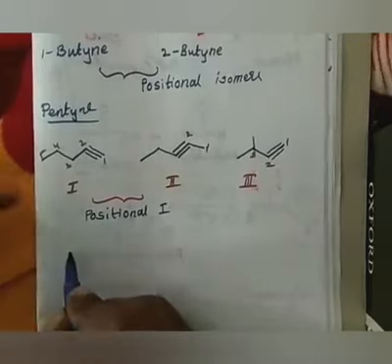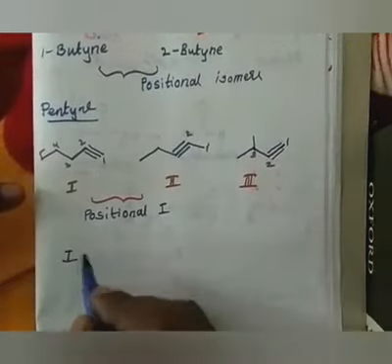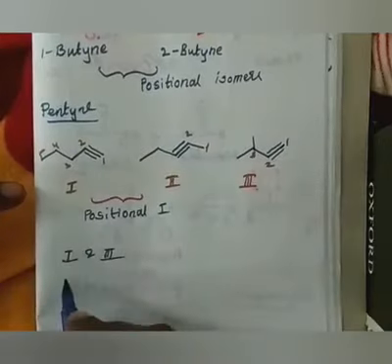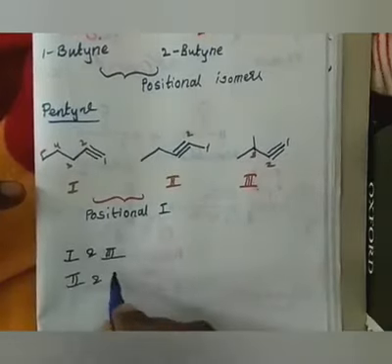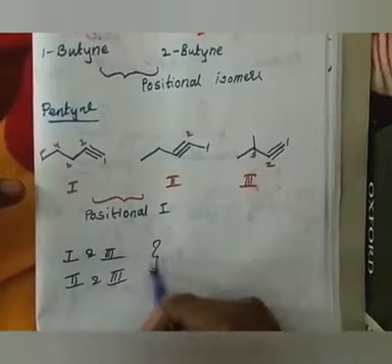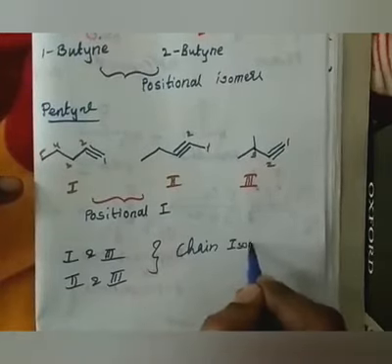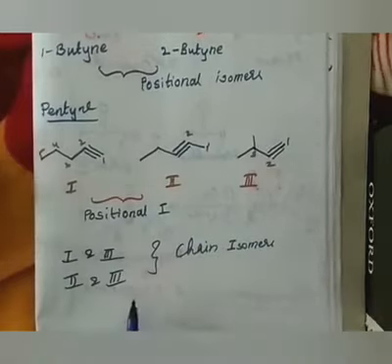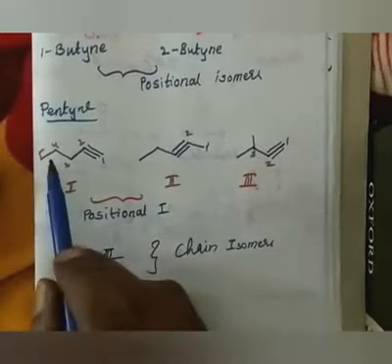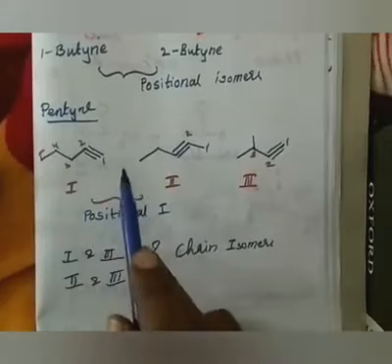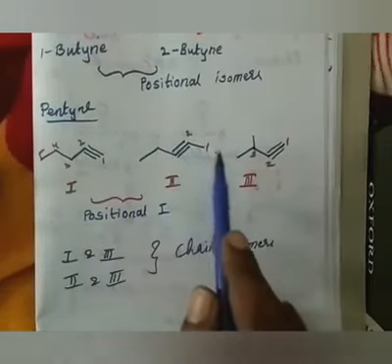Then either 1 and 3, or 2 and 3, I call them chain isomers because they differ in the chain. In the first two, if you see, the chain is the same, a long carbon chain of five carbons.